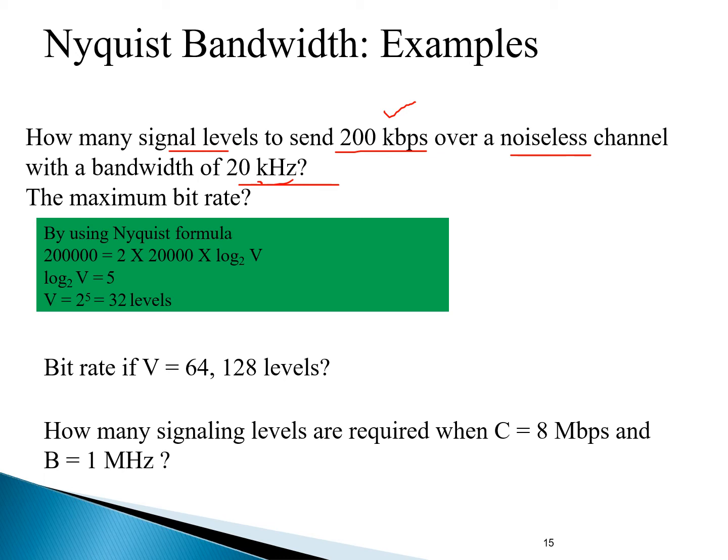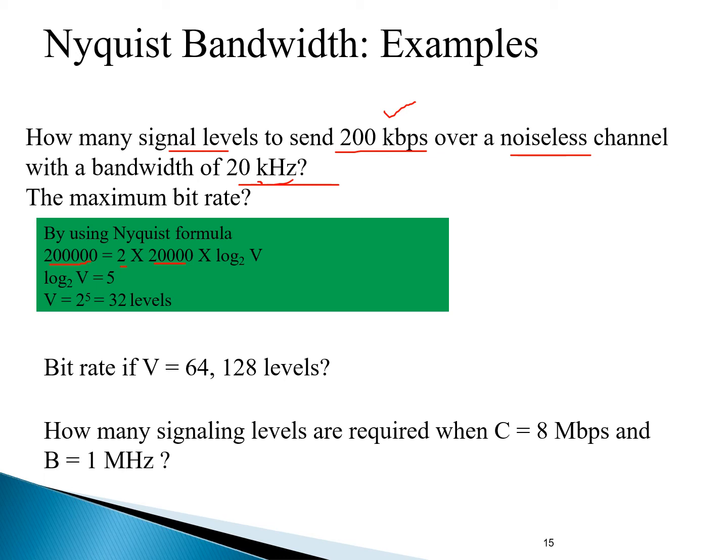So by using the Nyquist formula, the formula you have, we see how many signal levels to send 200 kilobits per second over a noiseless channel with a bandwidth of 20 kilohertz. What is the bit rate? 200 kbps. So we will write 200 as 200,000. That is, 2 multiplied by the bandwidth. What is the bandwidth? 20 kilohertz. Again we will write 20,000 over here.